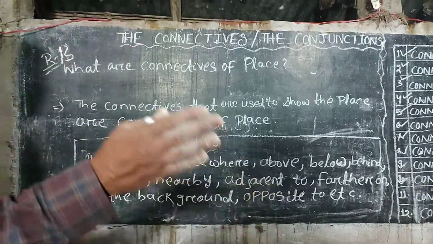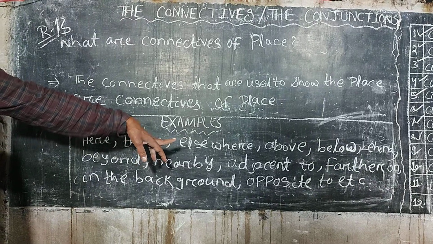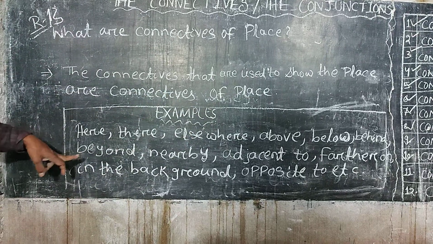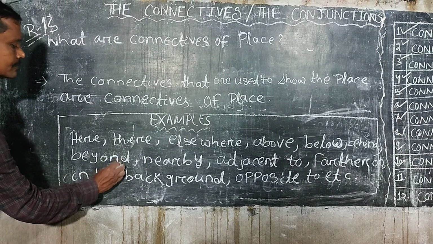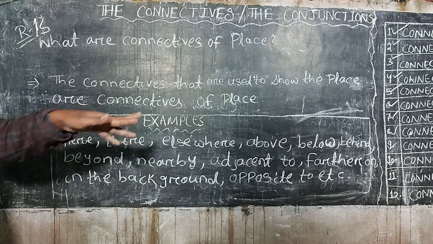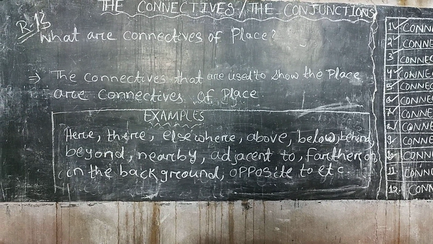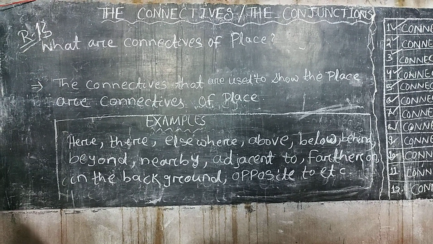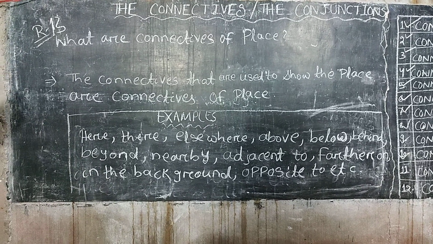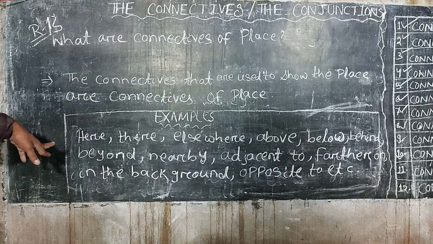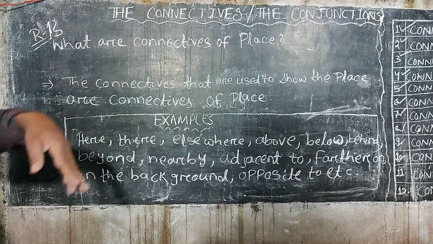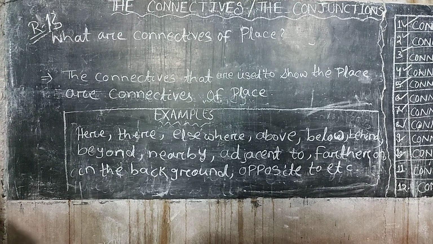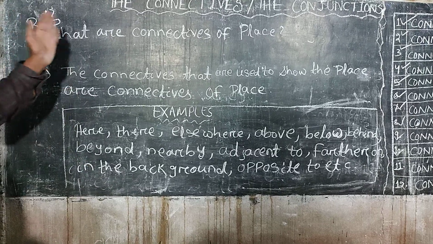And they are here, there, elsewhere, above, below, behind, beyond, nearby, adjacent to, further on, in the background, opposite to, etc. Once again, here, there, elsewhere, above, below, behind, beyond, nearby, adjacent to, further on, in the background, opposite to. These are the connectives of place.